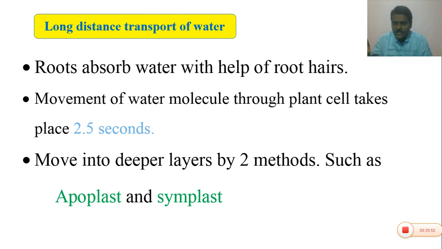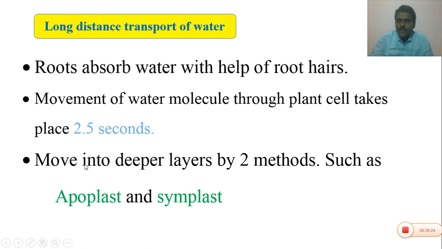So a long translocation of water molecules takes place, a long distance transport of water from root hair to the root xylem. The movement of water molecules through each cell takes 2.5 seconds. How much time does the movement of a water molecule through a cell take? 2.5 seconds.